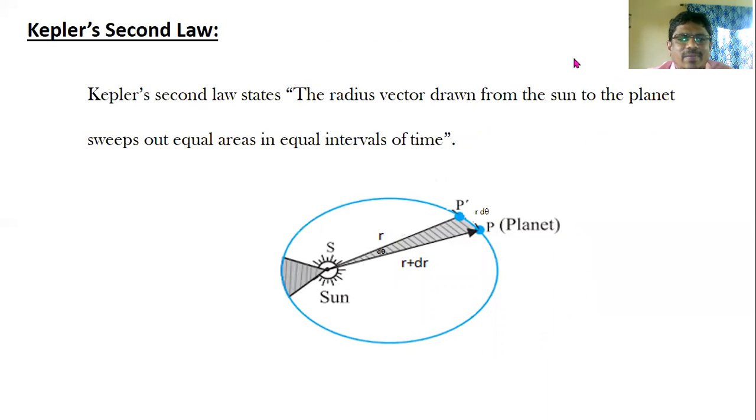What is Kepler's second law? Kepler's second law states that the radius vector drawn from the Sun to the planet sweeps out equal areas in equal intervals of time. This law shows that the velocity of a planet as it revolves around the Sun varies according to its distance from the Sun.